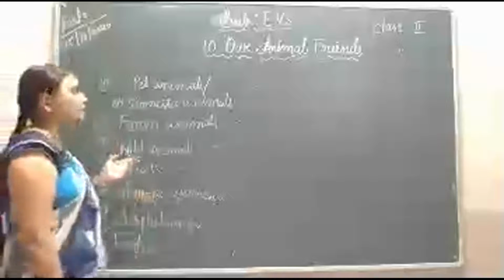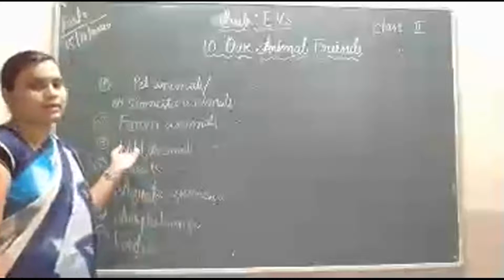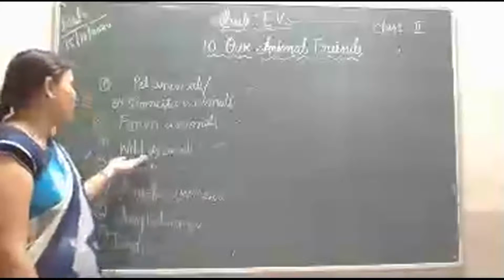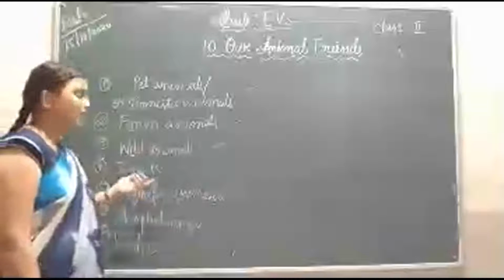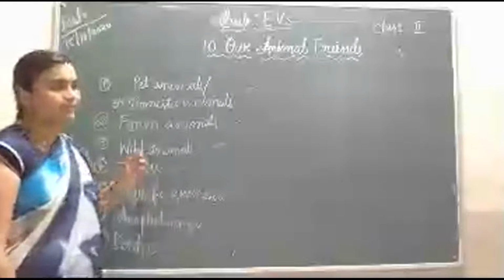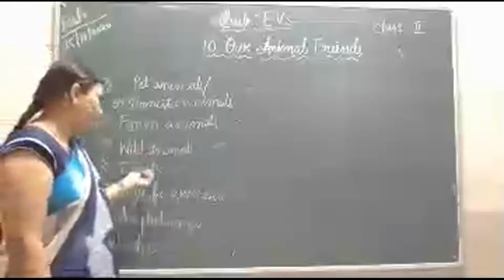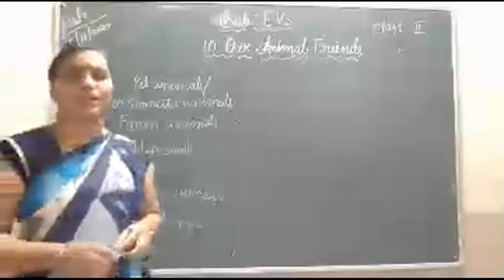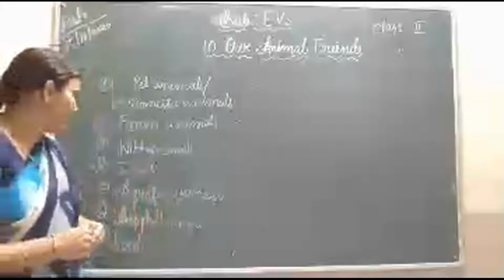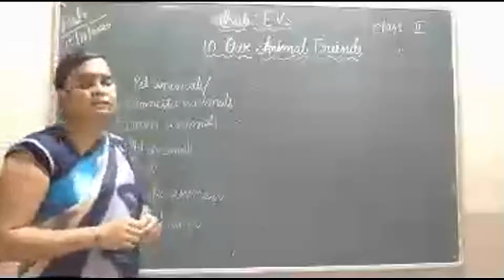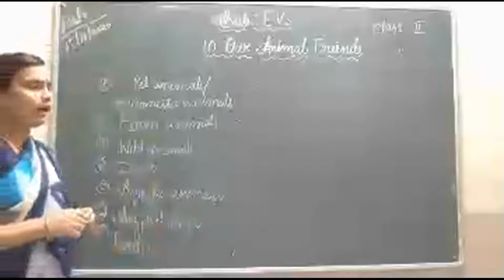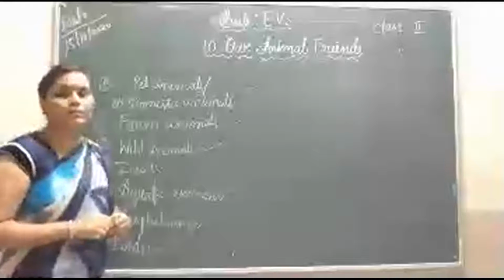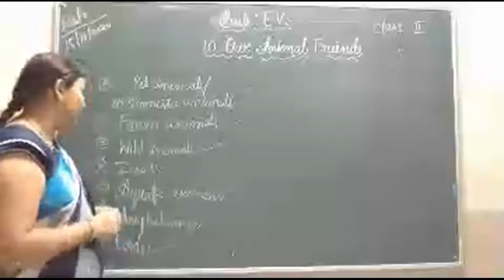Examples: elephant, bear, giraffe, tiger, lion are examples of wild animals. Next, insects. The small animals are called insects. What are the examples of insects, students? Yes, bees, mosquito, housefly, honeybee are the examples of insects.